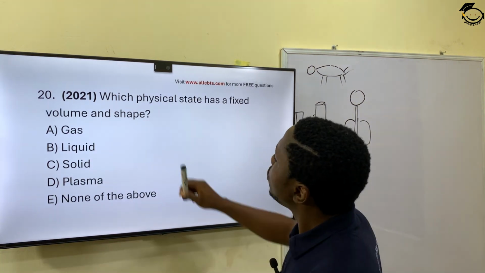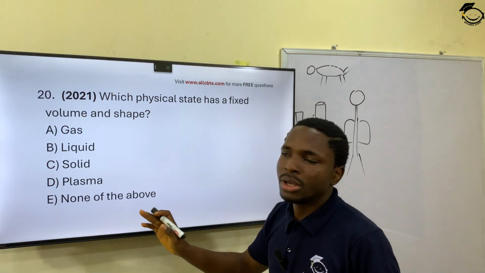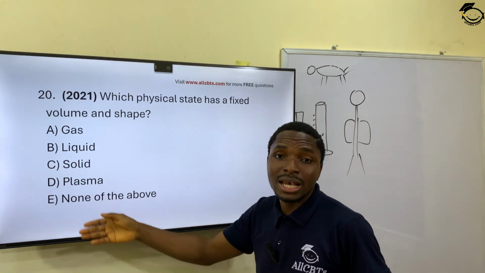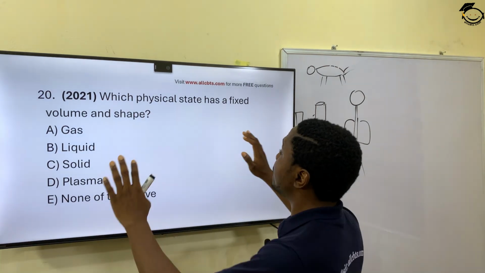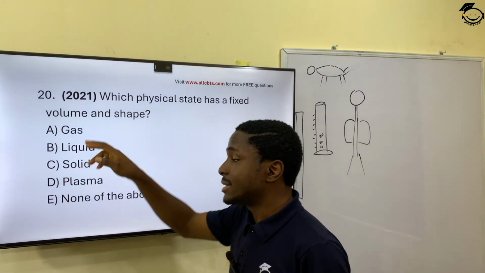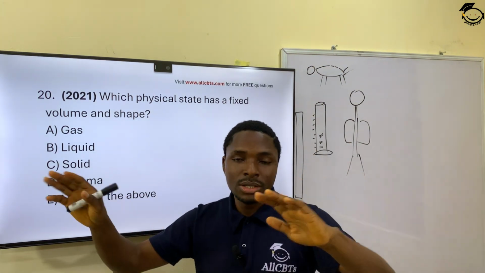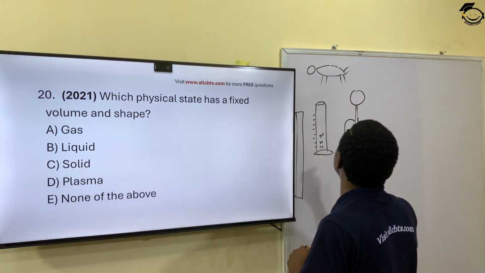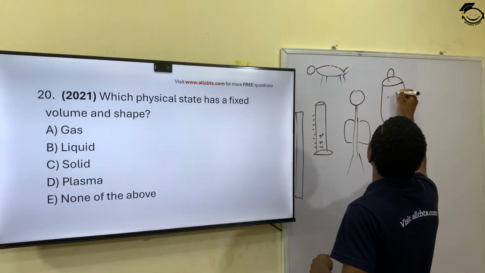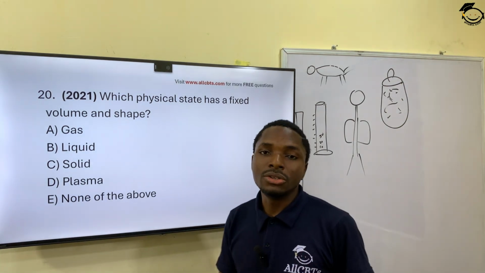Question 20. Which physical state has a fixed volume and shape? Okay, these are all states of matter. Which of these states has a fixed volume? That means it doesn't change when it's in that state. Gas? No, gas has no fixed volume or shape. It's always in randomized movement. Let's say this is the gas cylinder. Gas particles are always bouncing, hitting all corners of the cylinder.